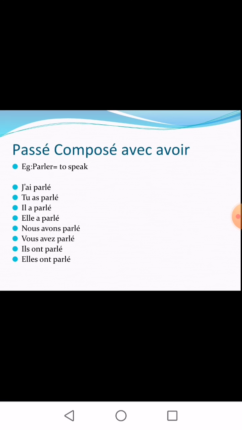The passé composé conjugation is j'ai parlé, tu as parlé, il a parlé, elle a parlé, nous avons parlé, vous avez parlé, ils ont parlé, elles ont parlé. This has the meaning: I have spoken, you have spoken, he has spoken, she has spoken, we have spoken, you have spoken, they have spoken.